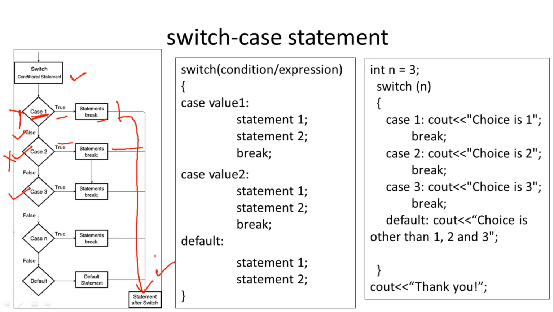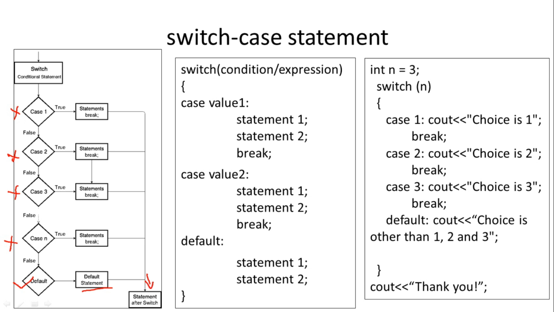So here n cases are there. Now the last case will be checked. If the last case is matching, the statements will be executed, then control will come out of switch. But if the last case is also not matching, in short, if any one of the cases is not matching, meaning the first condition is false, the second also false, the third also false, and the last n case also false, in that case whatever is written in the default part will be executed by default, and control will come out of the switch statement.